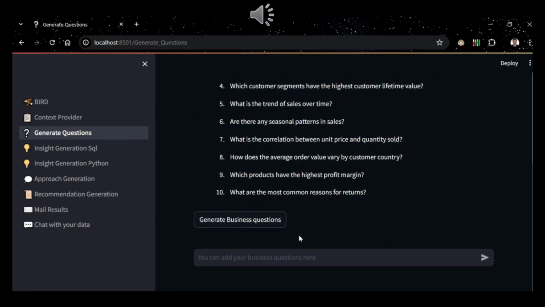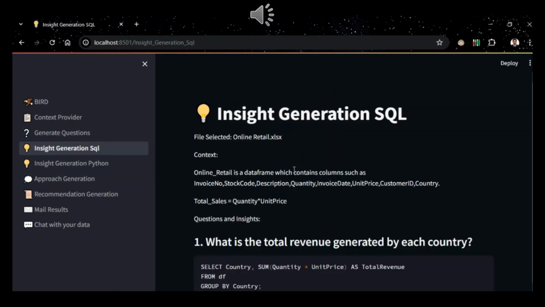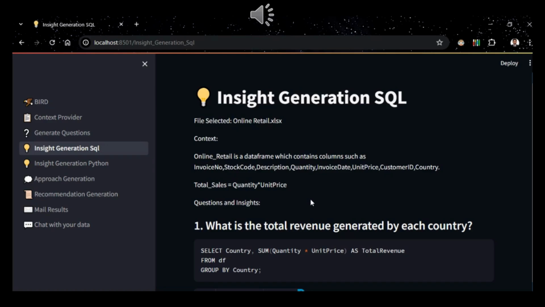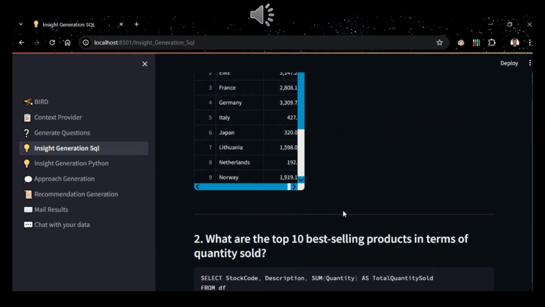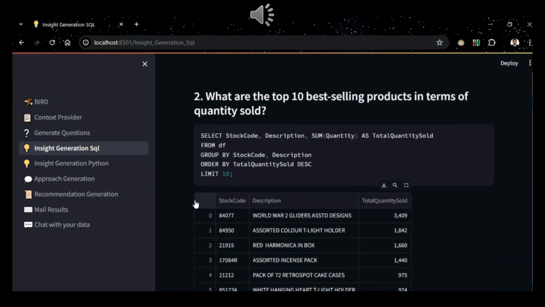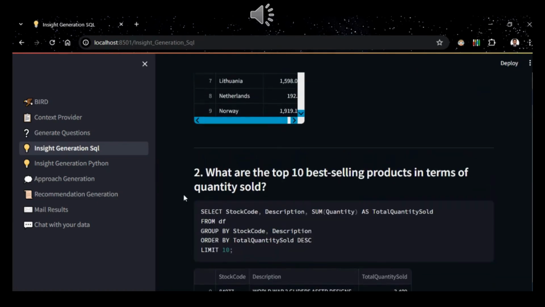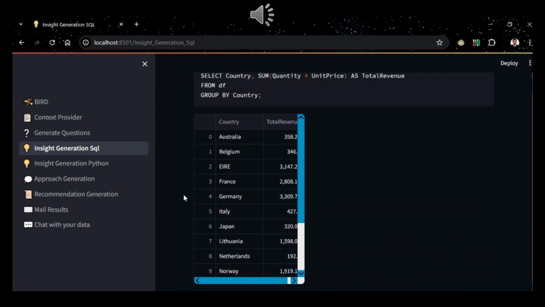Now that we have the business questions ready, let us generate insights from answering these questions. We answer these questions with the help of SQL query generated by Gemini. The insights we get here is that the United Kingdom is the country with the largest revenue. So let us add that to the context.